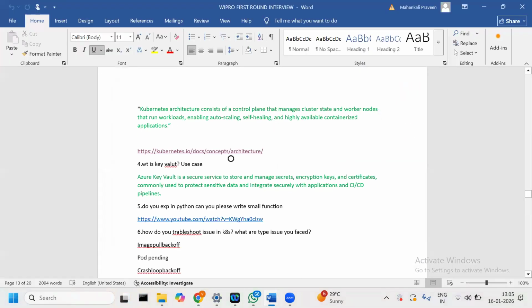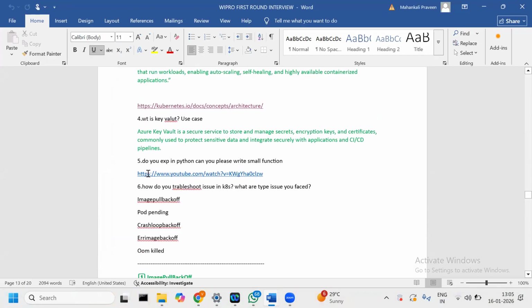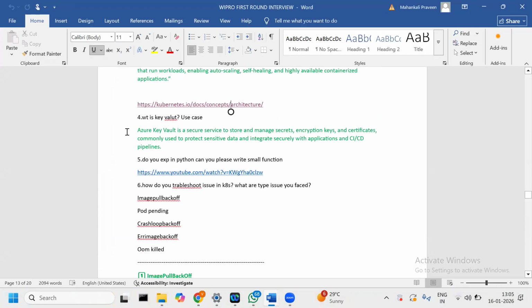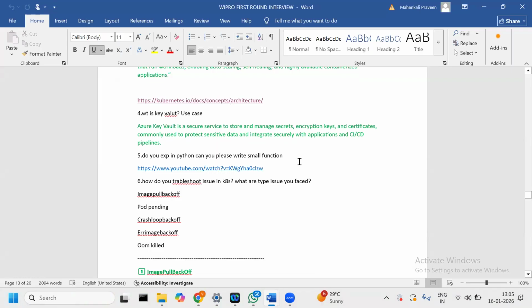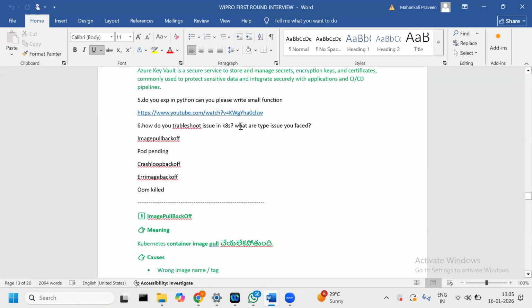Then the second question they asked: how do you experience Key Vault? So Azure Key Vault, yes, I have experience with Azure Key Vault. It secures services, stores and manages secrets, encryption keys and certificates, commonly used for protecting sensitive data in applications. Then they asked about Python experience. I have experience, I said. Then they asked how to troubleshoot issues.